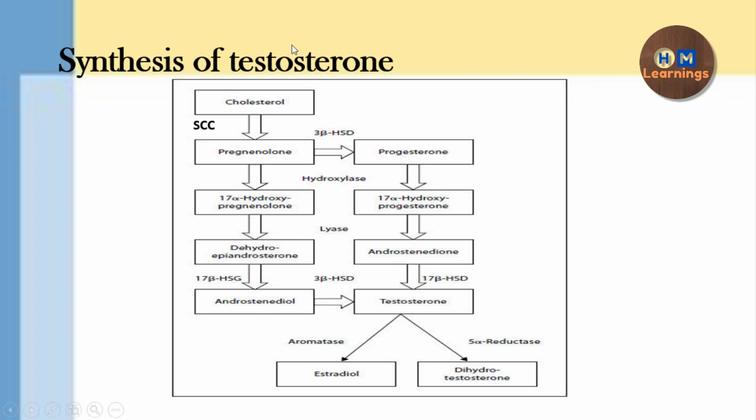As an undergraduate, you have to remember that cholesterol is a precursor for all the steroid hormones, and cholesterol is converted into the common precursor of all the steroid hormones, which is called pregnenolone. This step is actually the rate limiting step of synthesis of all the steroid hormones, and it is catalyzed by the key enzyme called side chain cleavage enzyme.